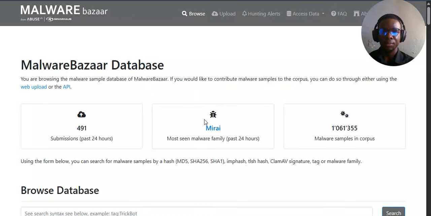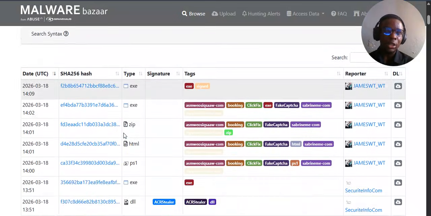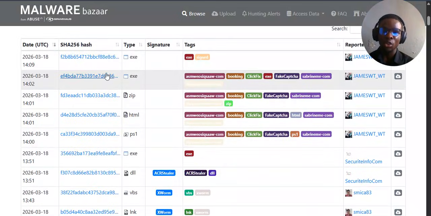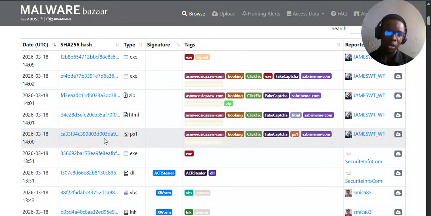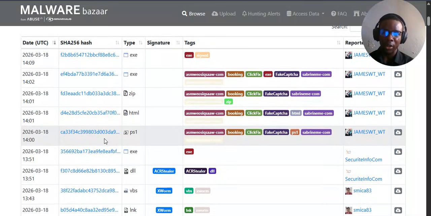Yeah, I got in. Okay, submission past 24 hours. 491 malwares have been submitted into the database of MalwareBazaar. Now this is dangerous. This is for educational purposes only, and is used to practice and form projects. You get me? Don't ever try to run this or unzip it on your local computer. It will bring a huge damage for you there.